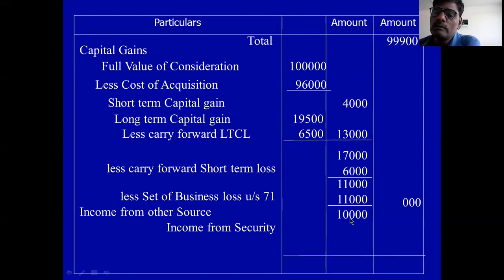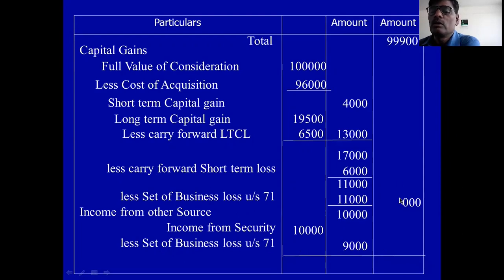In this income from security, you deduct less set off of business loss under section 71, 9,000, because out of 20,000, 11,000 is adjusted in capital gain and remaining 9,000 adjusted in other source. Total 20,000 loss I adjusted. 11,000 plus 9,000, 20,000.